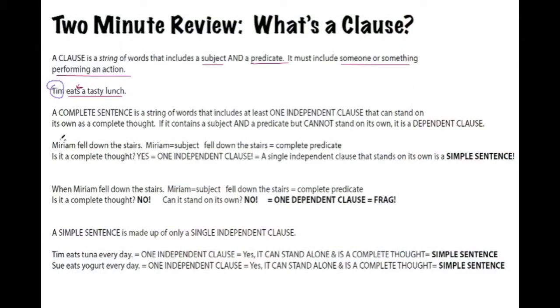In this case, we know that Miriam is the subject. Fell is, of course, the verb, so that would be the simple predicate. Fell down the stairs is the complete predicate. Let's circle Miriam again. There we go, fell down the stairs. In this case, Miriam is the subject. Fell down the stairs is the complete predicate. So we do have a subject and a predicate. Therefore, we have a clause.